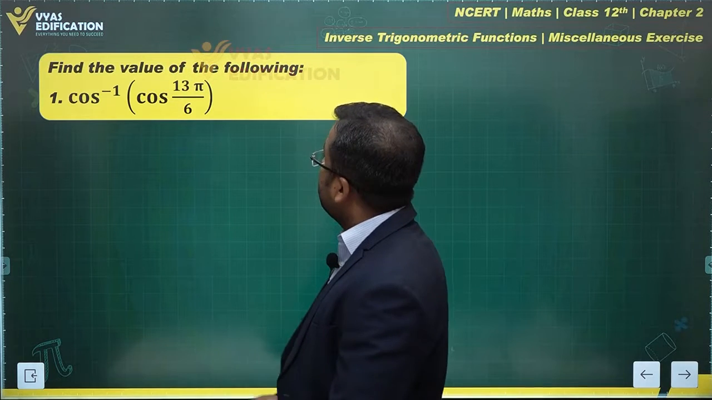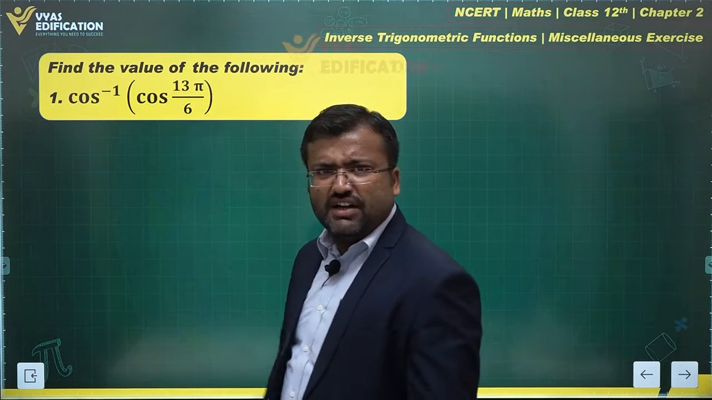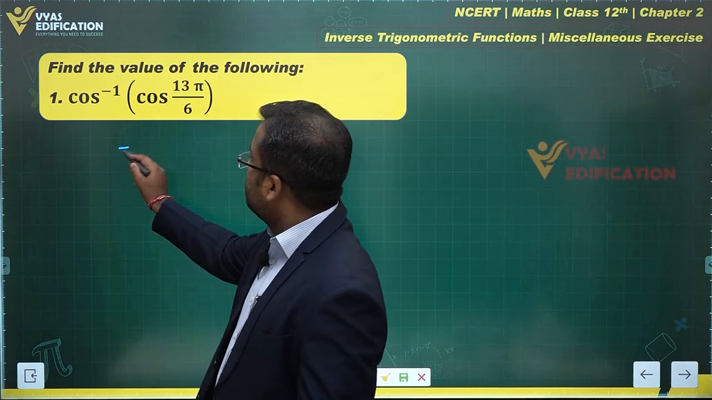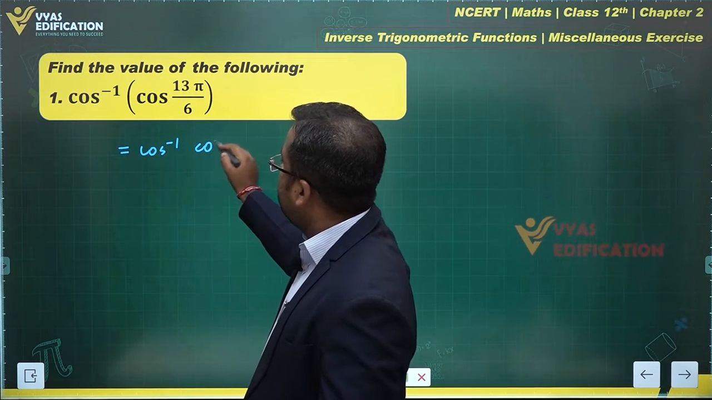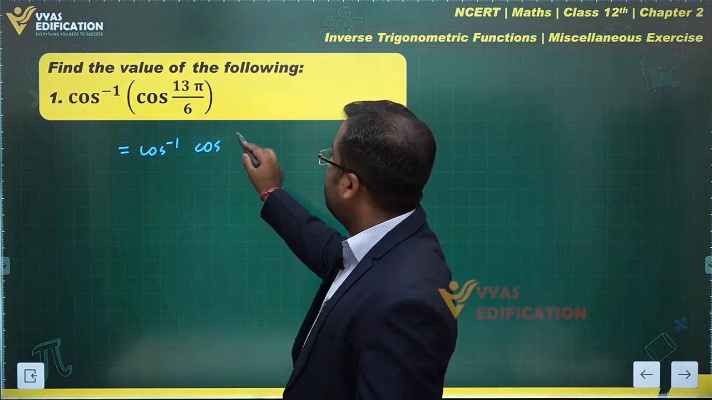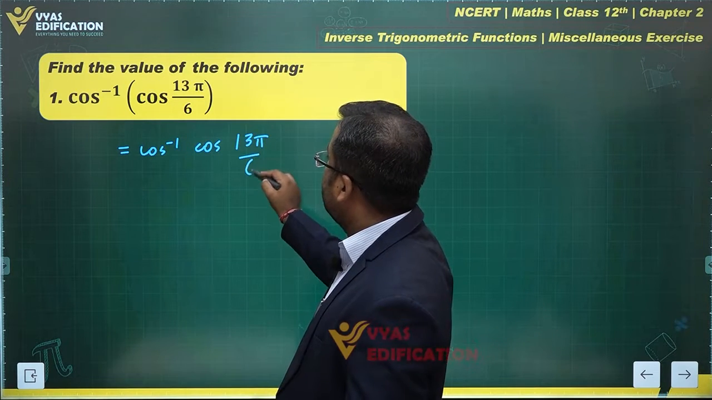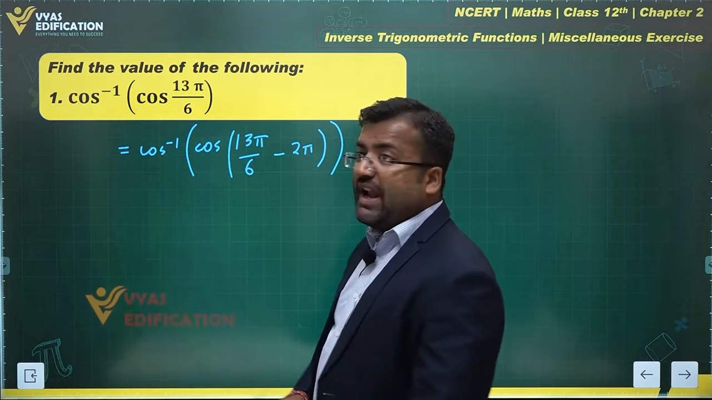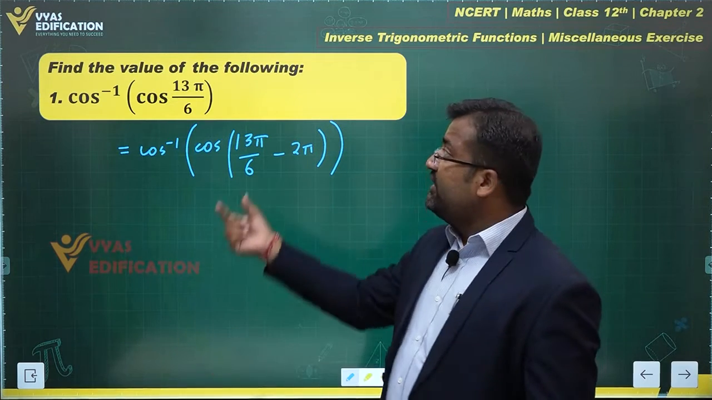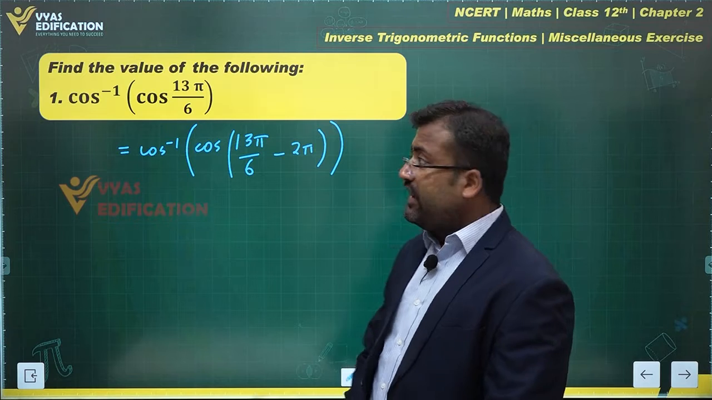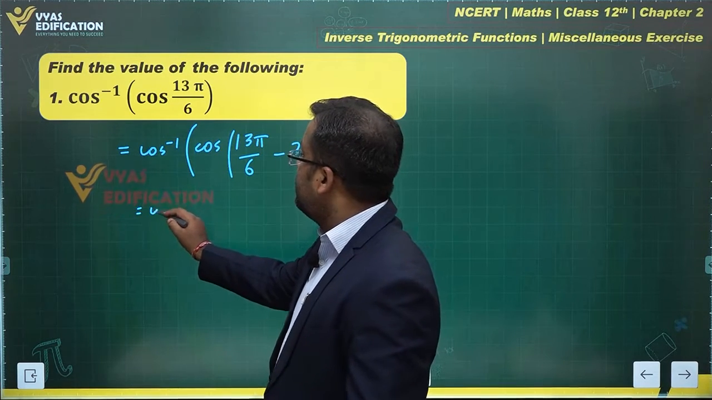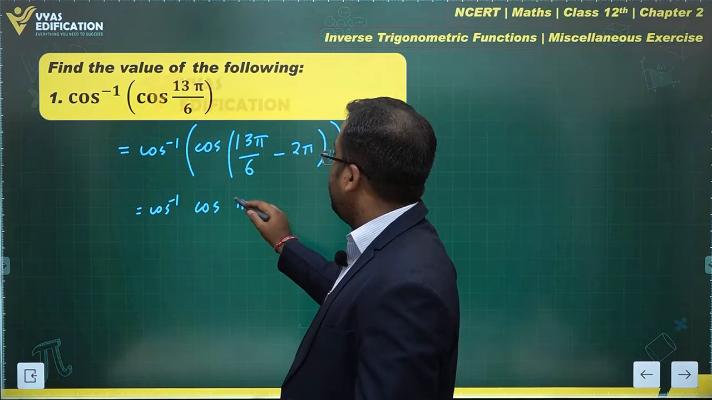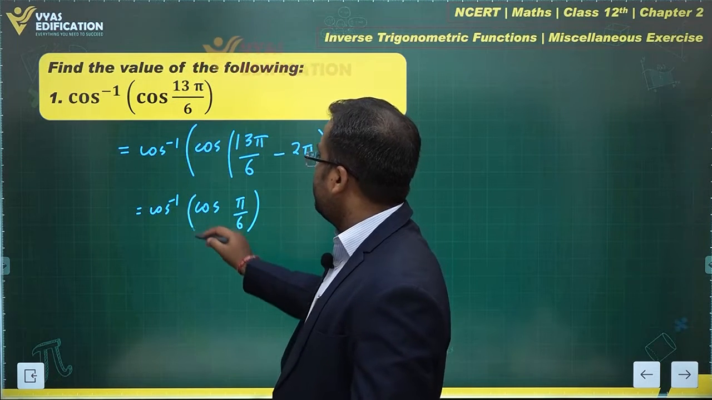Actually you can say that this is 2 pi plus pi by 6, right? So obviously cos 13 pi by 6 can be written as this. Further it can be simplified as cos of 13 pi by 6 minus 2 pi as well, right or not? Right. You can add or subtract 2 pi without affecting the value of cosine. And this will further give me cos inverse of cos of 13 minus 12, that is pi by 6. This is what you have.